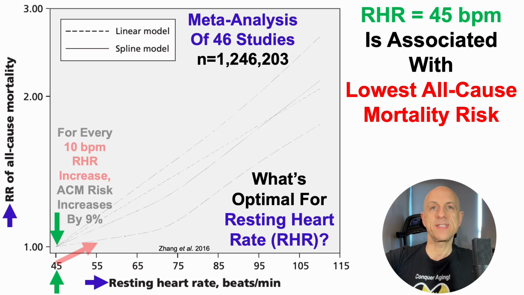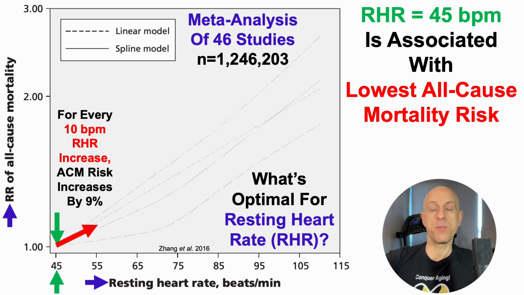And then, as resting heart rate increased by 10 beats per minute, that was significantly associated with a 9% increased risk of death for all causes. So someone that had a 55 resting heart rate had a 9% higher risk of death for all causes when compared with someone who had a resting heart rate of 45. Similarly, someone who has a resting heart rate of 65 would have an 18% higher risk of death for all causes relative to 45. And this association continues as the resting heart rate increases. All-cause mortality risk correspondingly also increases.